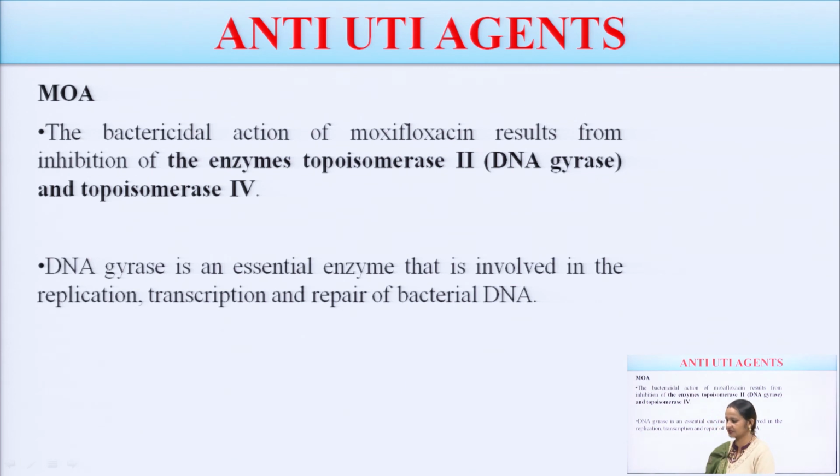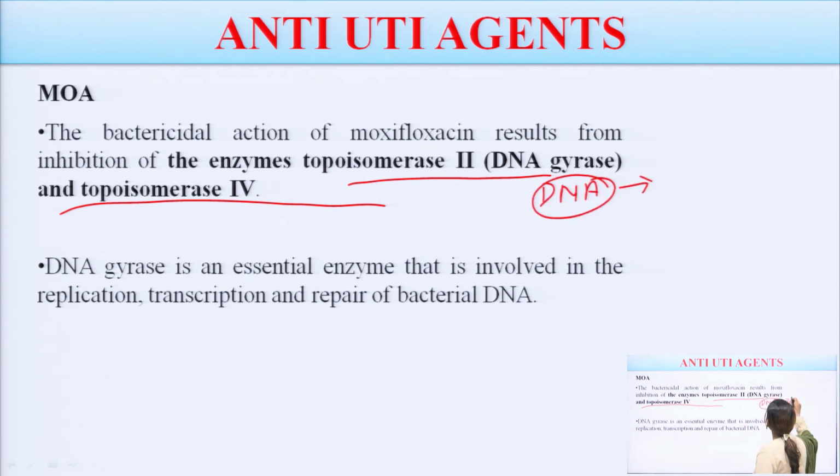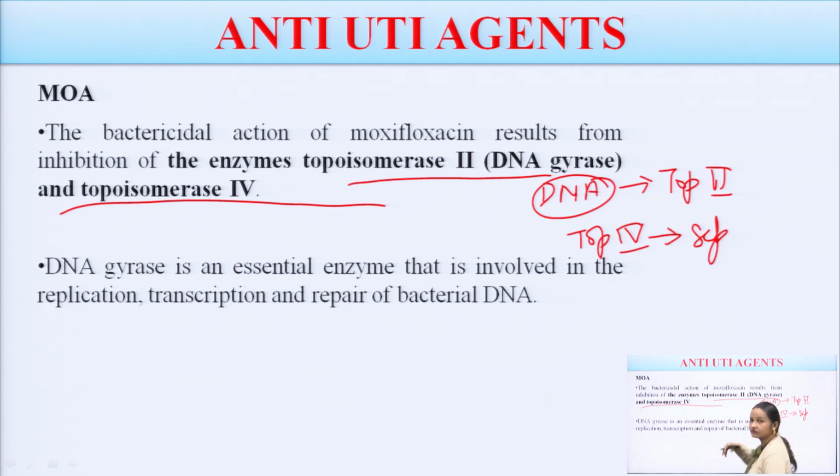The mechanism is again the same. Now the question is, what is the difference between the enzymes topoisomerase 2 and topoisomerase 4? Very interesting. The other name of DNA gyrase is topoisomerase 2, and topoisomerase 4 is responsible for the separation of daughter DNA, which I have told you earlier.